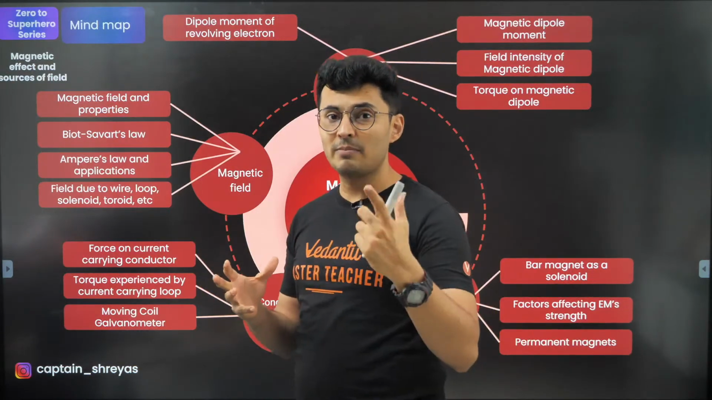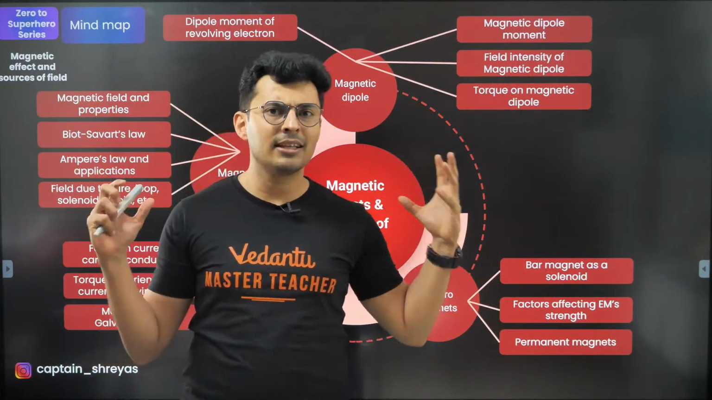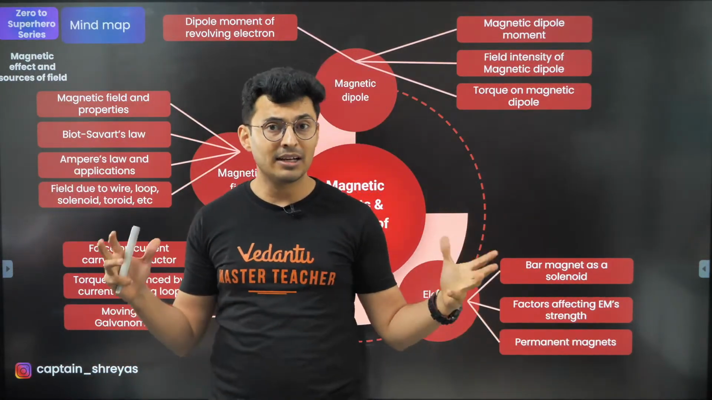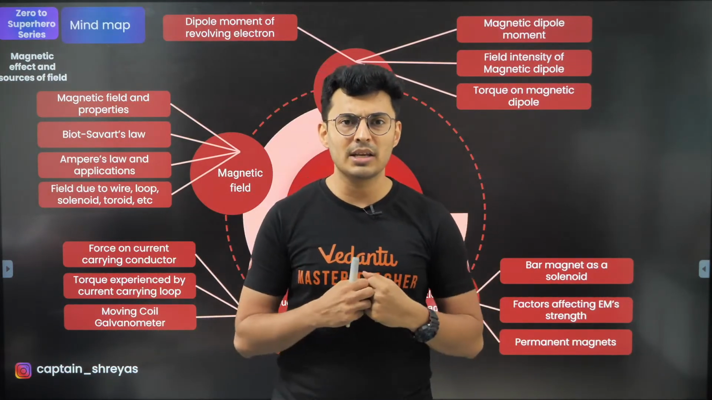Now let's go to some permanent magnet theory also. A permanent magnet is nothing but an object which always shows some property of magnetism.